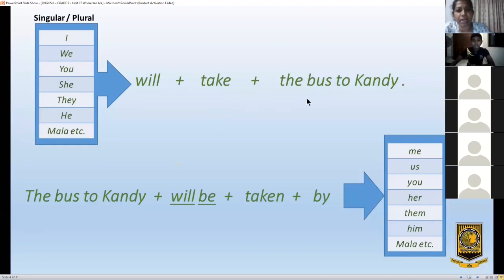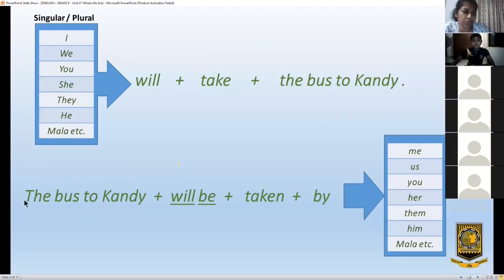As I told you earlier, what is the object? The bus to Kandy, this is the object. The object is taken to the front, to the subject portion.